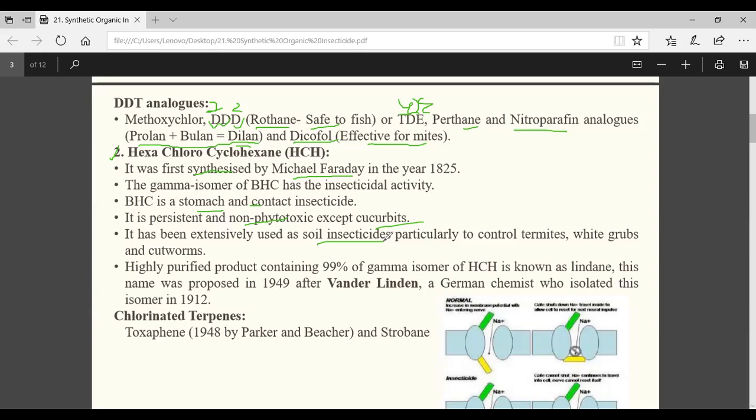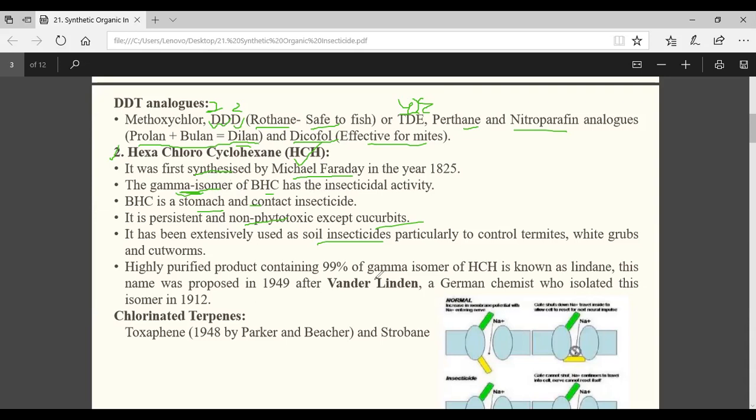Now you see, in case of this BHC or HCH, what happened? Some isomers are there, like alpha, gamma, beta, delta. Those are the isomers. So here, in this BHC, the maximum insecticidal activity is produced by the gamma isomer. Gamma isomer, it may come in the exam. Which isomer of BHC gives maximum toxicity? That will be your gamma isomer.